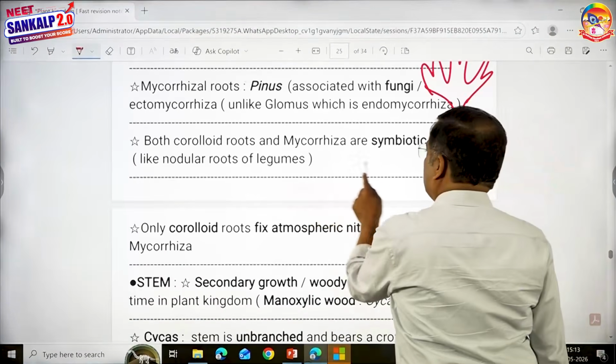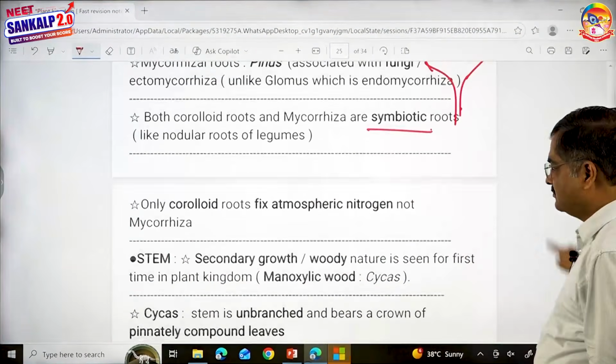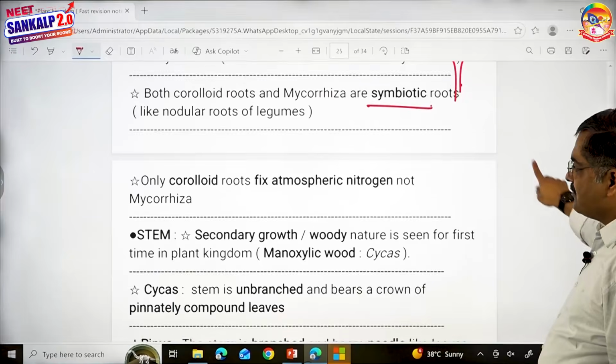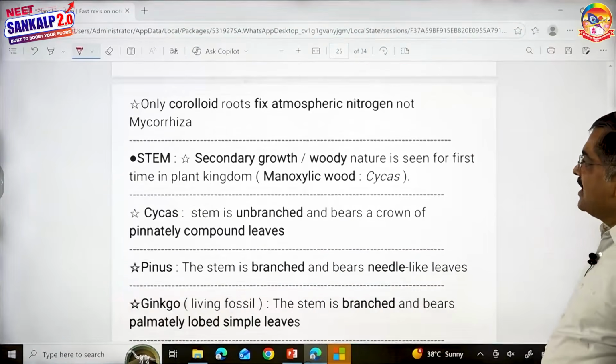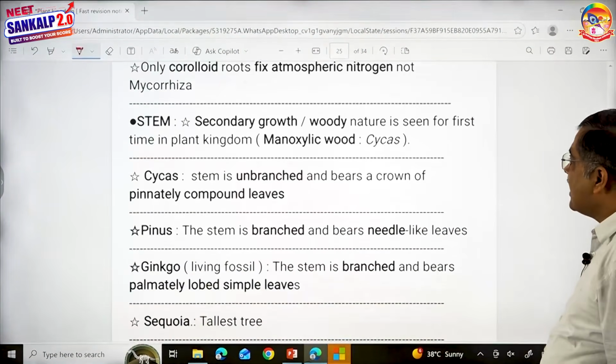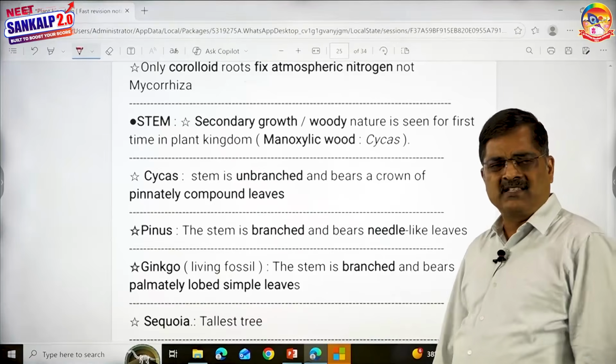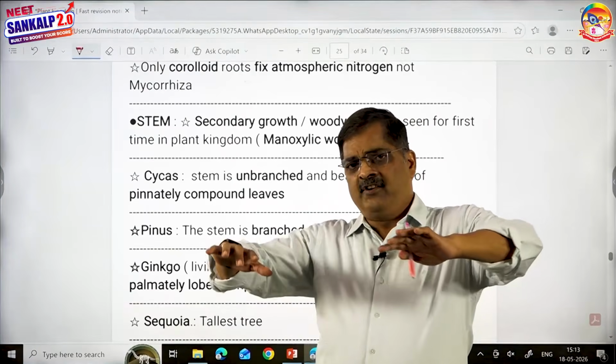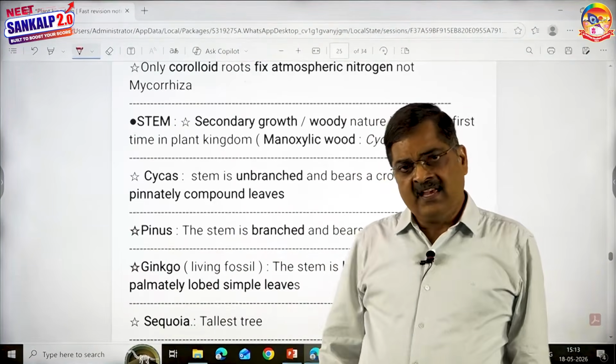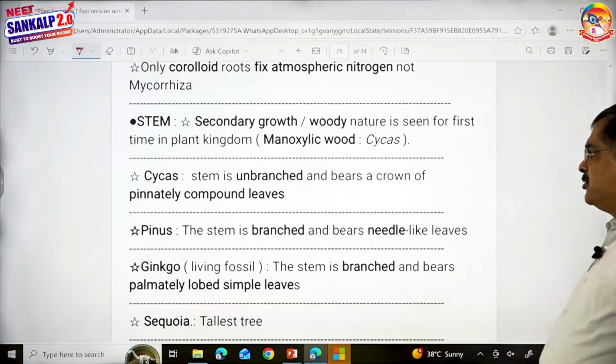So both coralloid roots and mycorrhizal roots are symbiotic. But only coralloid roots fix atmospheric nitrogen, not mycorrhiza. Secondary growth is seen for the first time. There are some pteridophytes like Isoetes which can show, but secondary growth cutting across all members is seen for the first time in these gymnosperms.